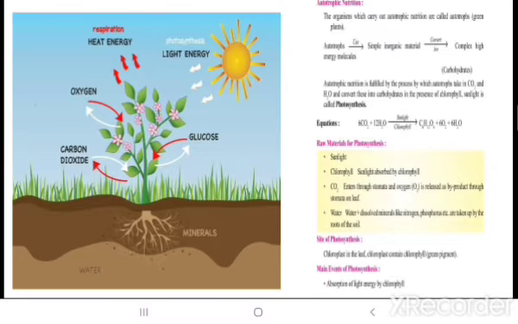And if they ask what is the site of photosynthesis, site means where does it occur, the location, then it should be the chloroplast in the leaf. Why? Because chloroplast contains the chlorophyll too, that is the green pigment, which helps in the process of photosynthesis.